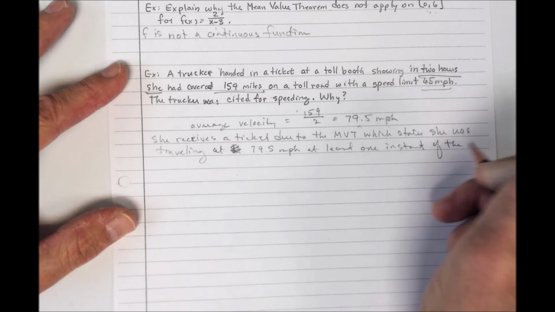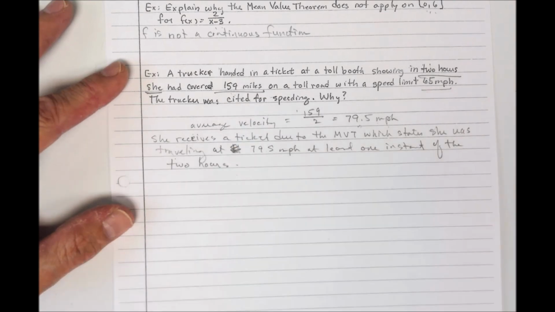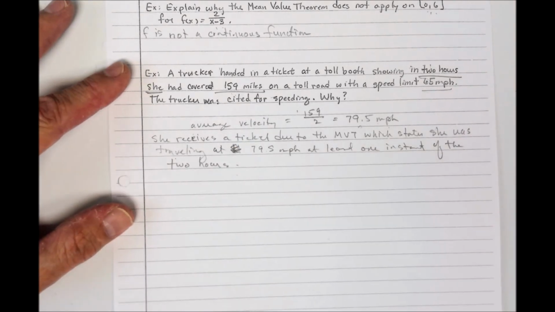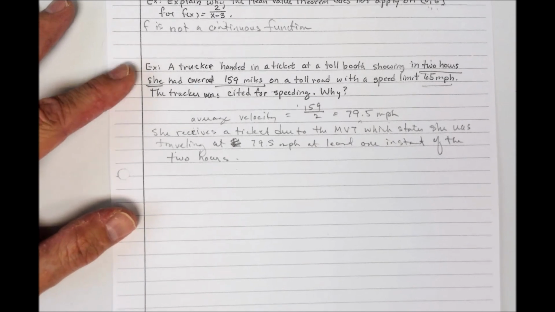Oh, that is terrible. Let me restate it: she had at least 79.5 miles per hour at least one time during the 2 hours that she traveled.